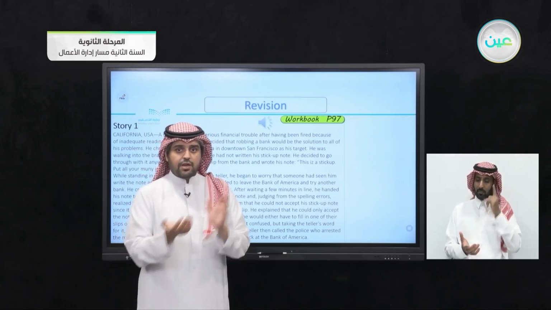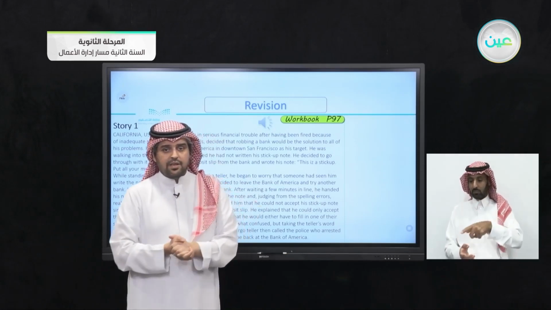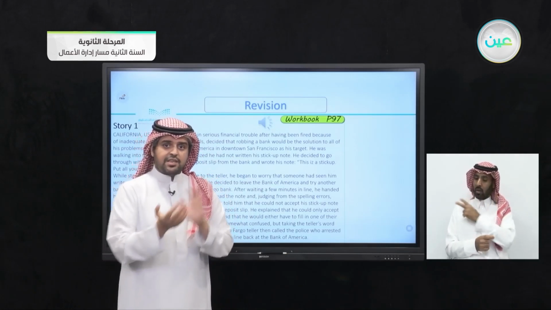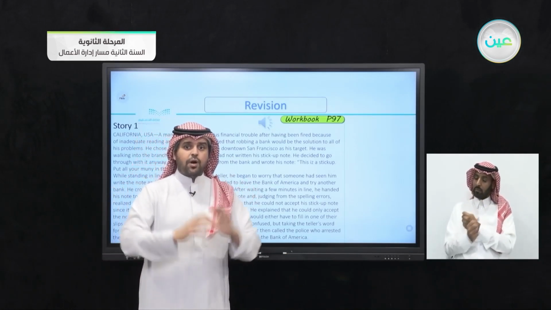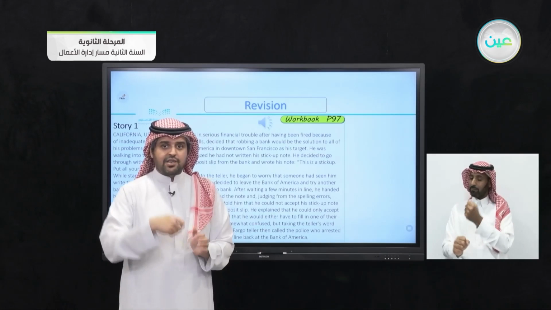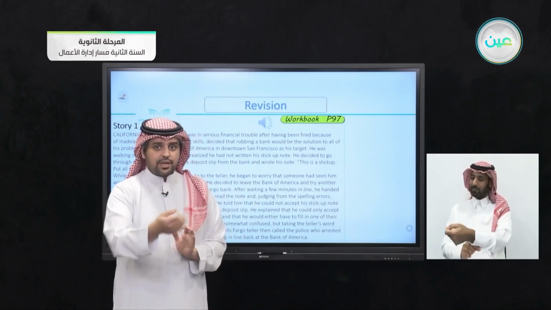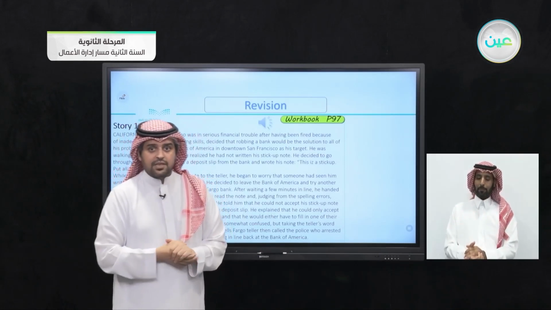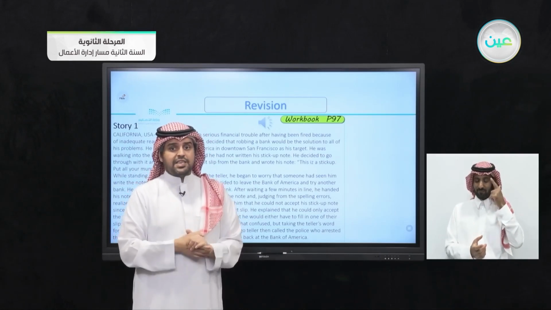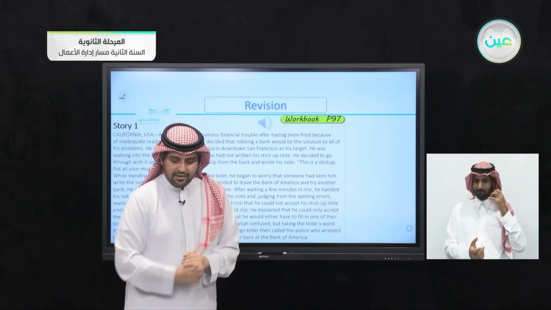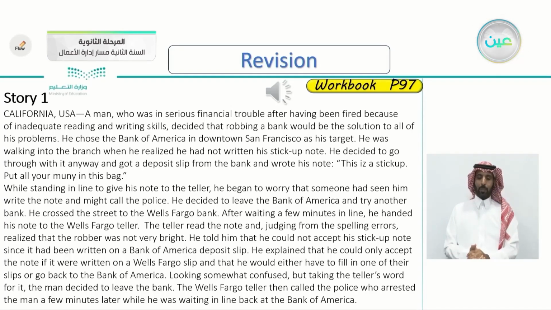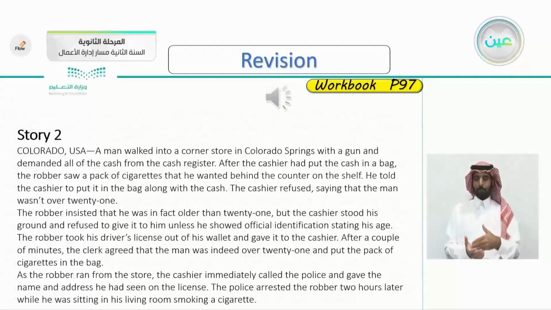So confused, he was confused, of course. He believed him and went there. And then the teller called the police, and they arrested him at the Bank of America while he was standing in line to give the teller there the threatening note. Of course, the criminal here is extremely dumb and foolish. So let's listen to the other story which happened in Colorado, USA. Let's listen together. Colorado, USA.